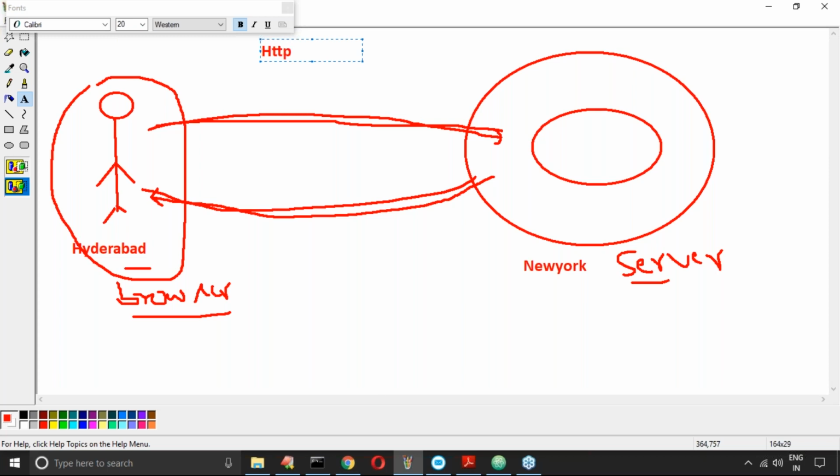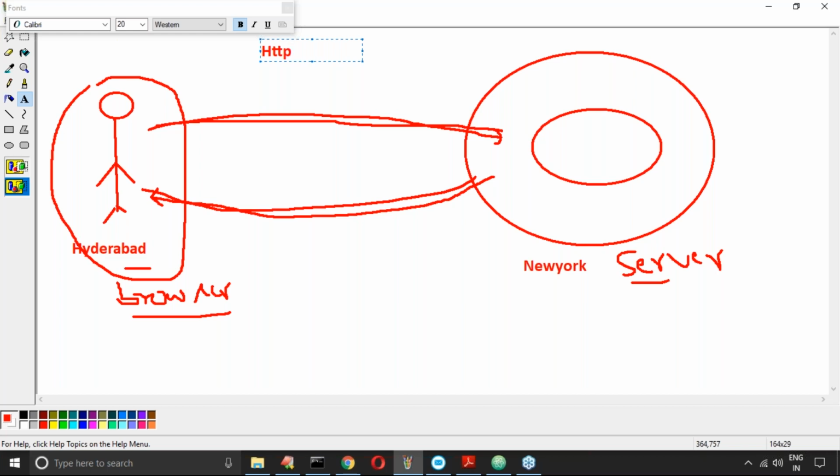Observe carefully. Some common language is required, so that the language is understandable by both. The common language used by web client and web server is HTTP. Assume I'm talking English, maybe broken English, but you can understand my English, so both are in sync.